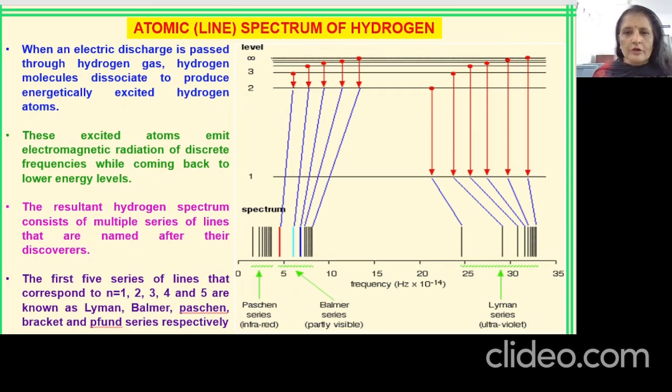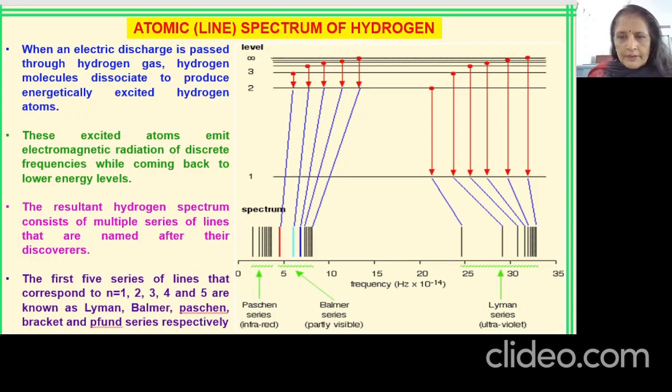Now let us see the atomic or line spectrum of hydrogen. This is something you need to understand very well, because if any model of atom can explain atomic spectra, then it can be very well related to the correct structure of the atom, right? So first we will see how the atomic spectrum of hydrogen looks. Why are we taking hydrogen here? Because hydrogen has only one electron, so that will be the simplest spectrum.